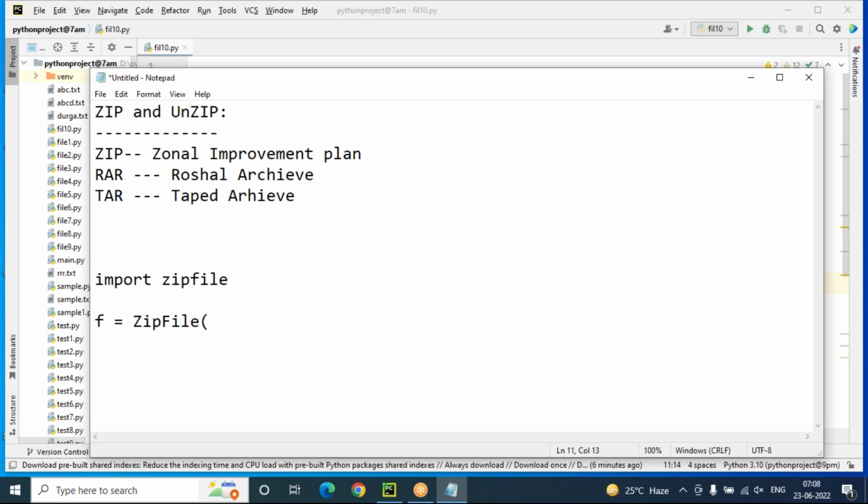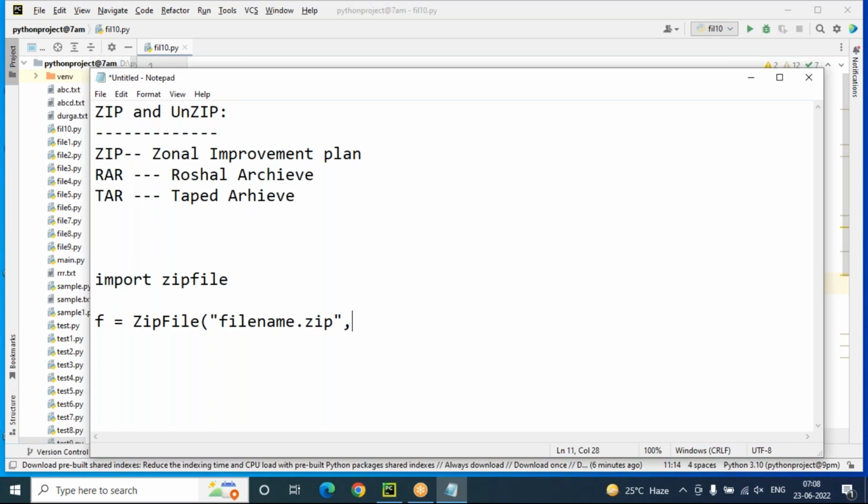This is the ZipFile class. So f equals ZipFile class, and here we have to use the file name dot zip. The zip extension is required.